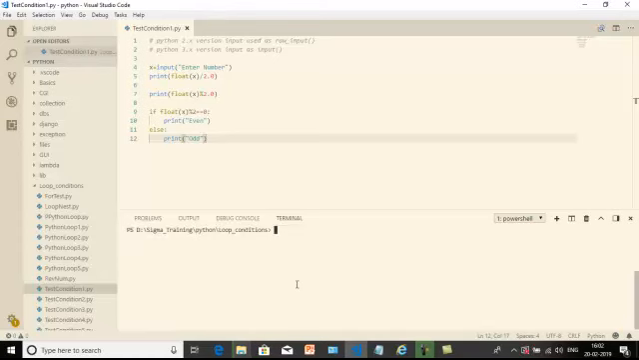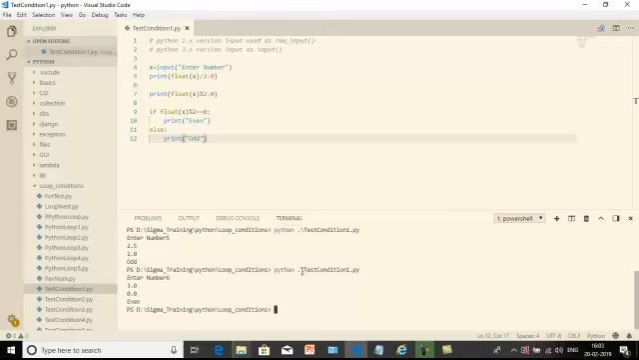I will execute this program, python followed by the name of my file. Test the condition for our output. So enter the number. I have given the input value as 5. 5 is an odd number because the remainder will not be 0. Let us check one more number. 6 divided by 2, remainder is 0, so it is an even number.